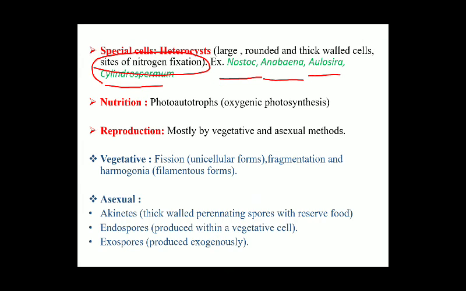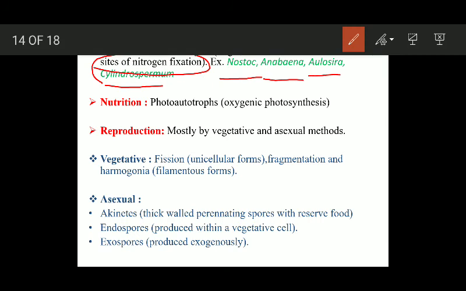Now their nutrition. They are photoautotrophs, just like plants. They do oxygenic photosynthesis. They use water and carbon dioxide and prepare their organic food material, and they generate oxygen during this process. That means just like higher plants, they are photoautotrophs. Now their reproduction. They reproduce mostly by vegetative and asexual methods.